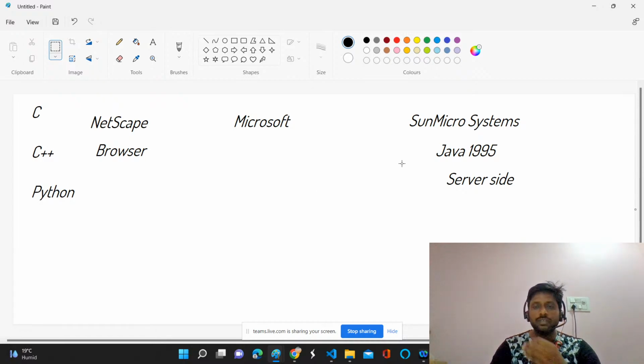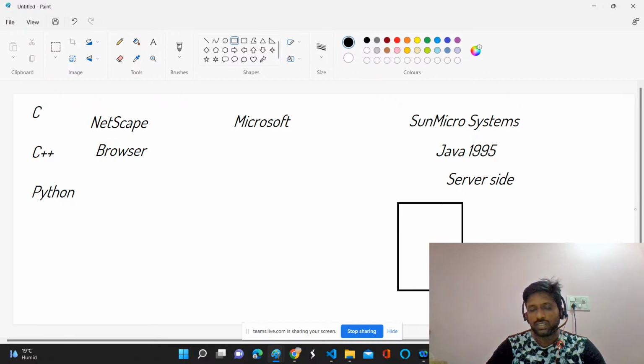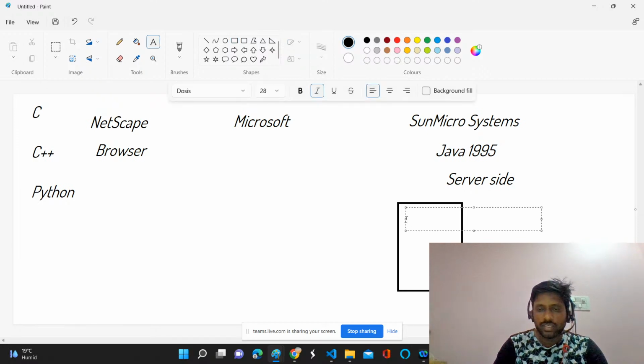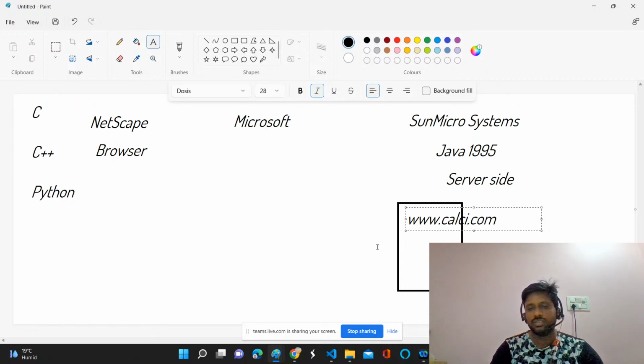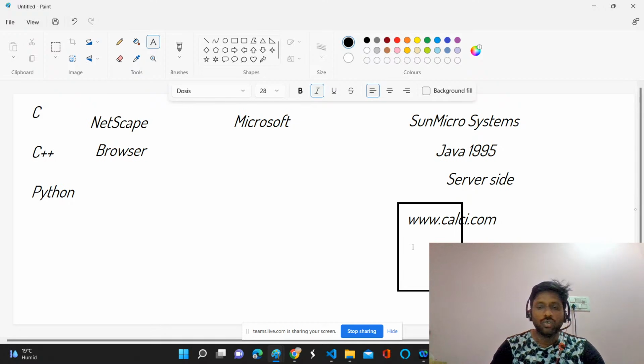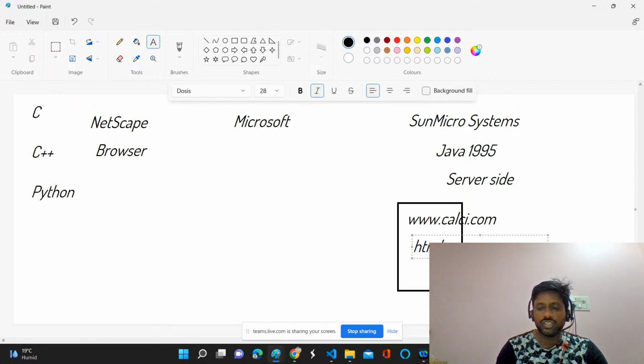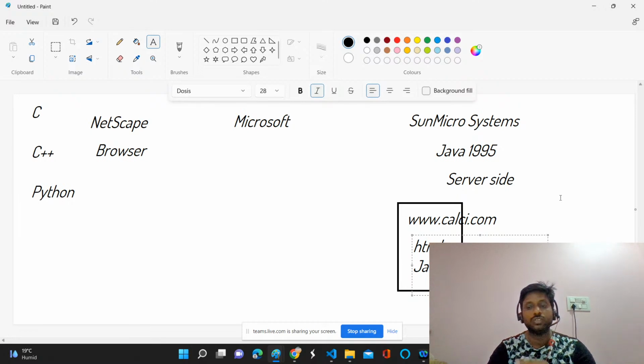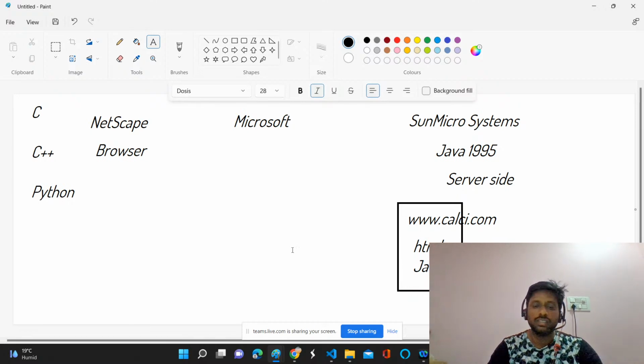Okay, now if you see, this is very important. Then this Sun Microsystem. Suppose something is there in the server, that HTML file or something. Just imagine www.calci.com, a simple calculator. You have done HTML, even added some CSS, and you have done the logic in Java. So what I'm saying, you just implement the logic in Java.